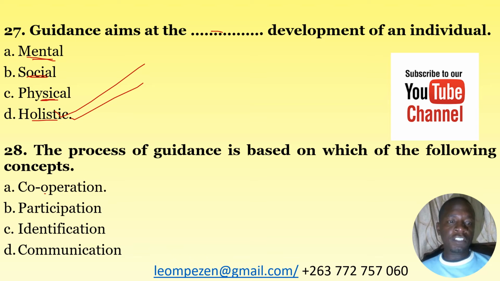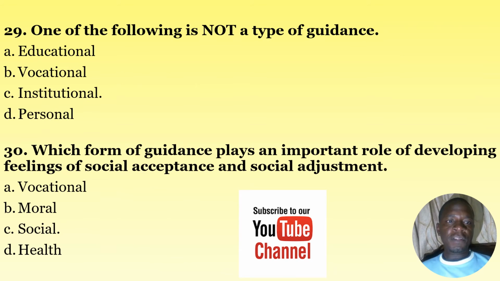Number 28, the process of guidance is based on which of the following concepts? A, cooperation, participation, identification, and communication. When you look at the four options, the correct answer here is A. The process of guidance is based on the concept of cooperation. So 28 is A.